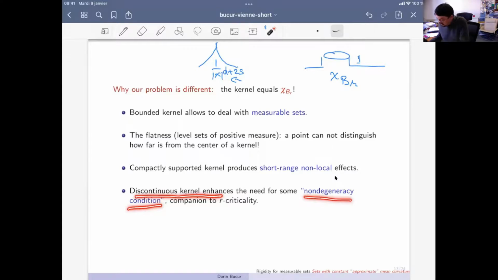Oops. I'm locked. So it seems that my tablet stops working for some reason. So then what I do, I switch on the, okay.